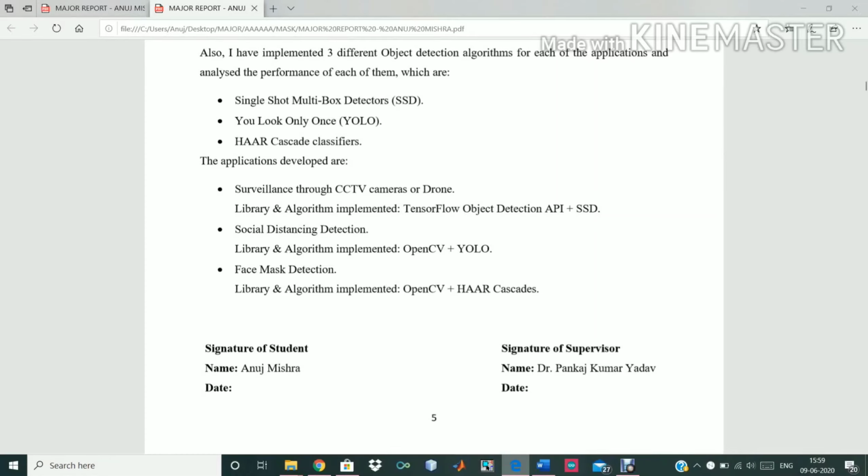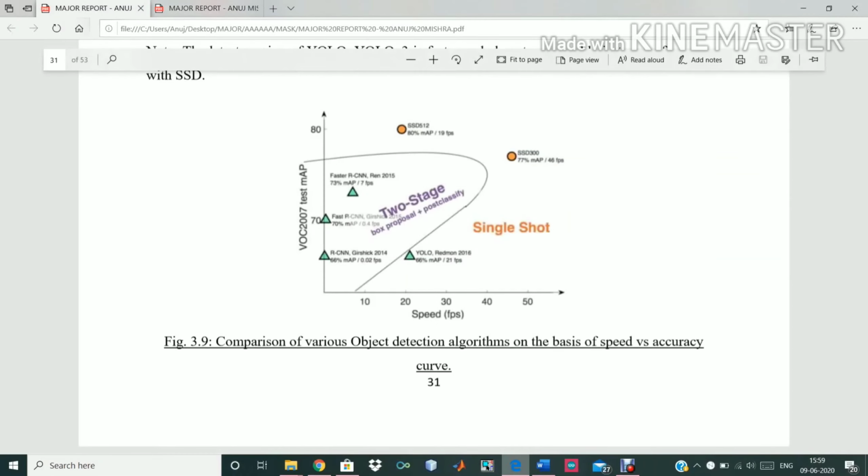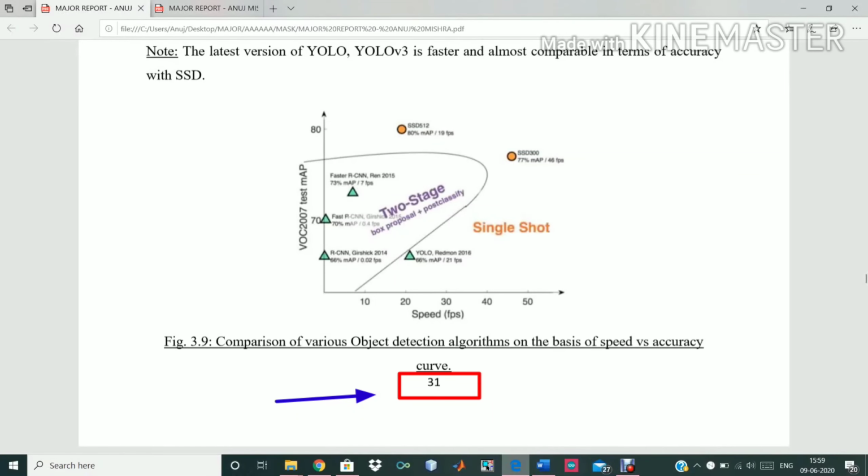So I was able to implement all these three algorithms, and a kind of research work was done where I have worked over the speed and accuracy, which I have mentioned in my report on page number 31.